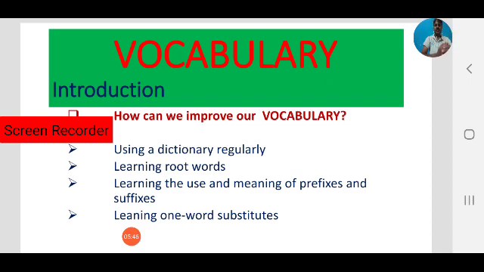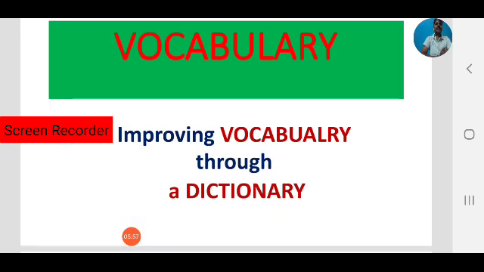So by improving your vocabulary, in today's class we will focus on the first area of improving vocabulary, that is using a dictionary. Improving vocabulary through a dictionary. What we have discussed: improving vocabulary is an important aspect of improving our use of English, whether in speaking or writing. By improving your vocabulary, there are many uses.